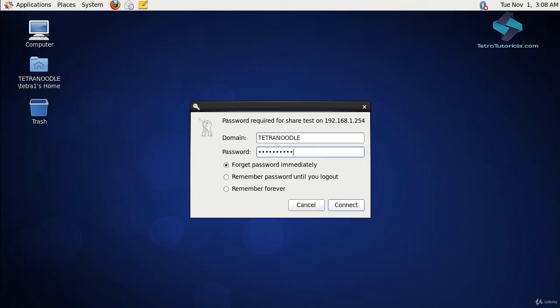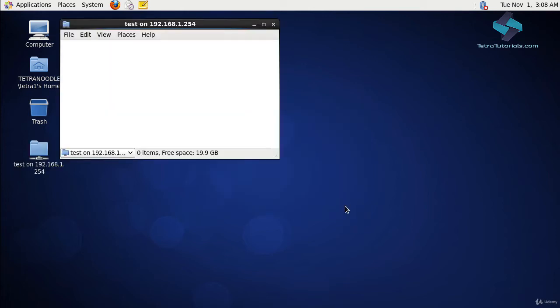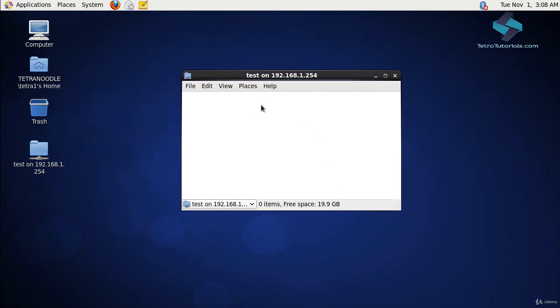Notice that you also have these options here to remember your credentials so that you don't have to type them in over and over again while accessing this network share. But obviously, these options have some security implications. So for now, we will just select the default option of Forget Password Immediately and click on Connect. Okay, great. Now we are securely accessing the network share which is located on the Windows domain server.